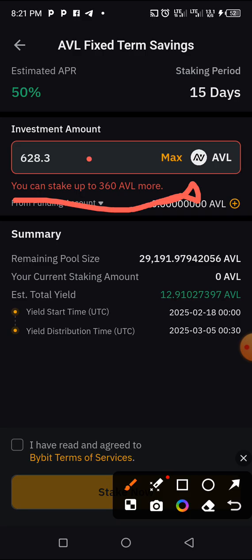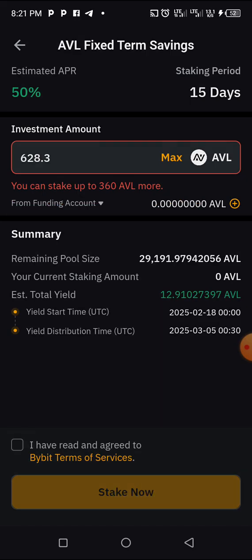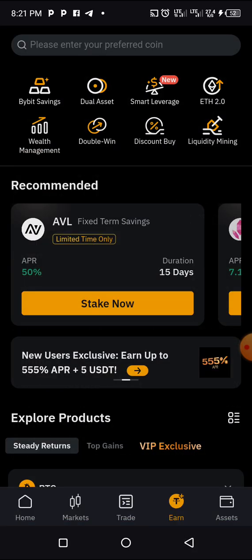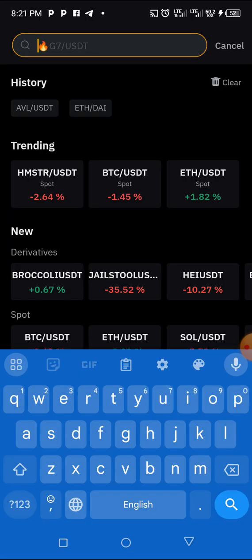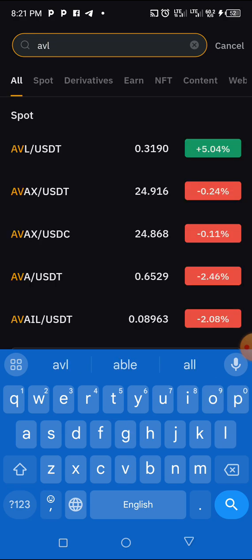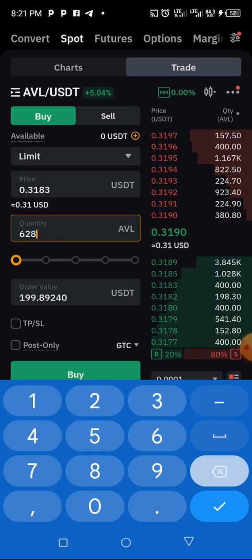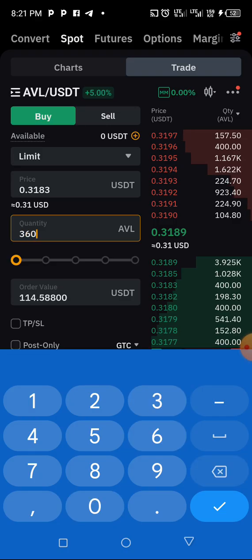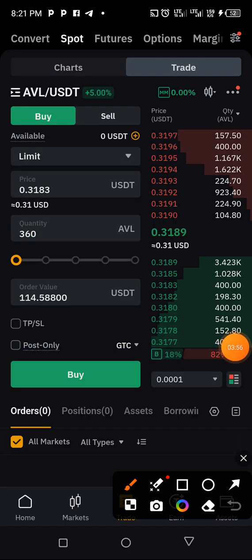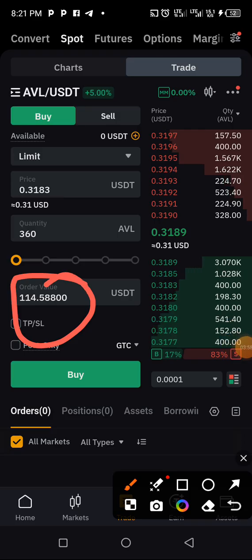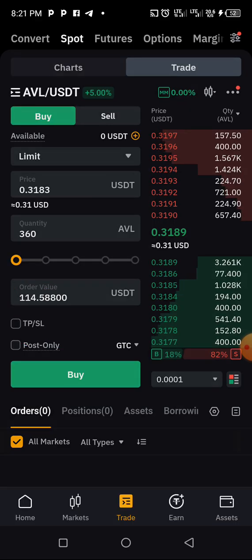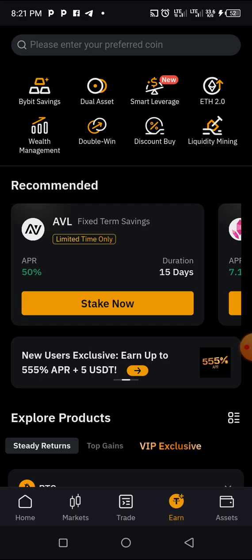So if this is what they are actually asking you to stake, then let's look at how much we will get. AVL for 360, okay? Yeah, so this AVL, that means they want 360 AVL. So let's see, 360, that's we gonna spend 114.5 US dollars. So 114.5. So let's go back and see if we are investing the said amount, how much are we going to make from it.